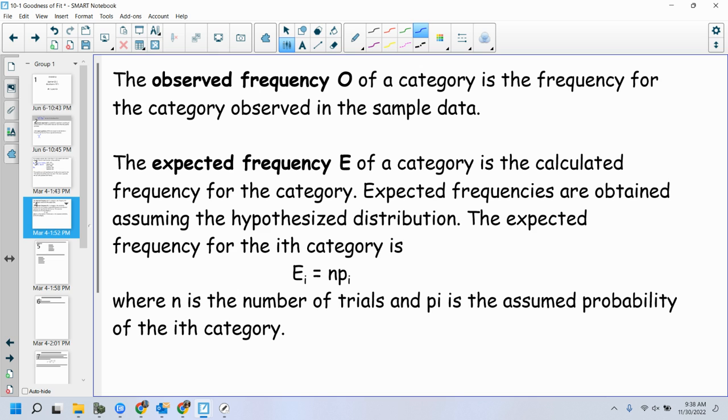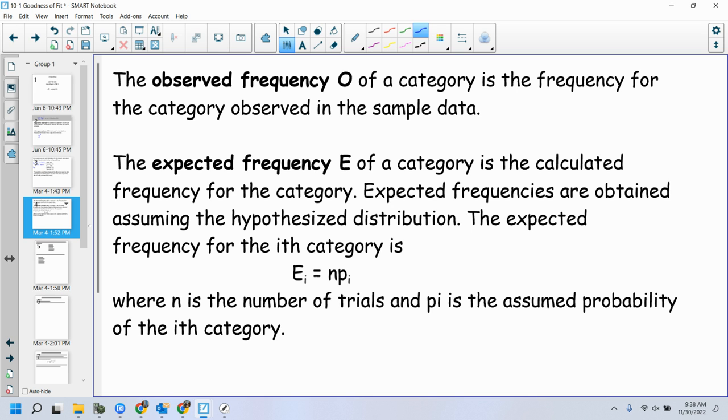The expected frequency is the percentage applied to the number of my sample size. For example, if I chose 500 people, and I believed I would get 25%, how much of those 500 would be my 25%?